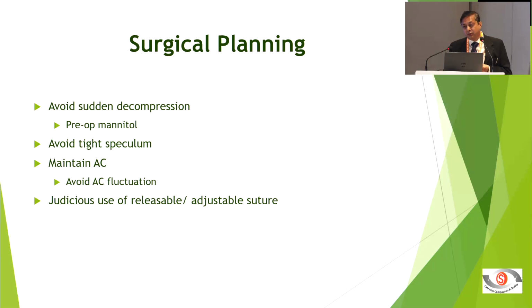Pre-operatively, if the pressures are too high, I would give mannitol, not in every patient. Avoid a tight speculum, especially in angle closure, because they have a shallow orbit. The risk of positive pressure is very high, and you will keep getting iris prolapse from the wound. A limited hydro or careful hydro with a large axis in angle closure is really helpful. Avoid anterior chamber fluctuation, and if you are doing trab, use a releasable or adjustable suture.